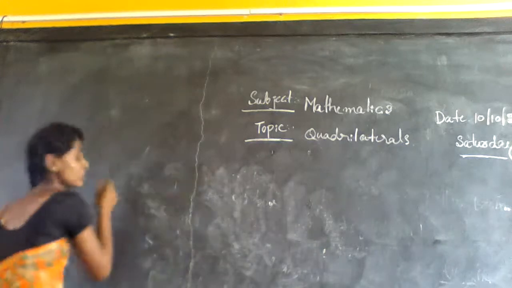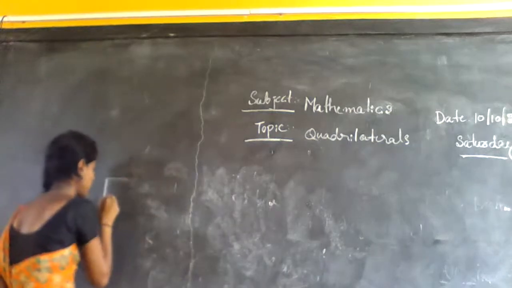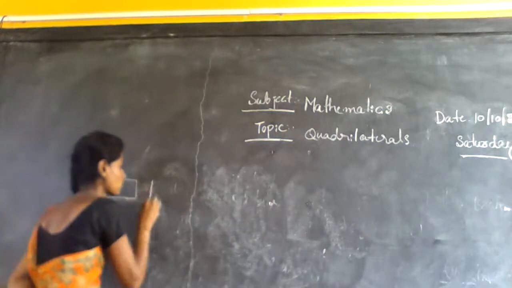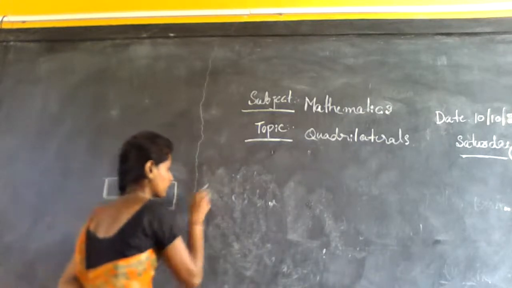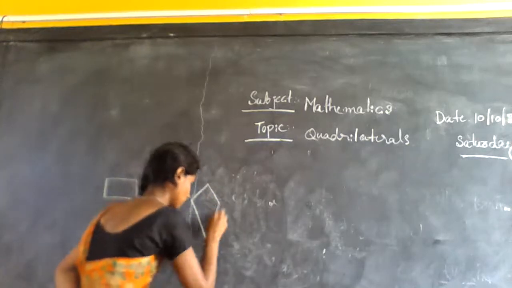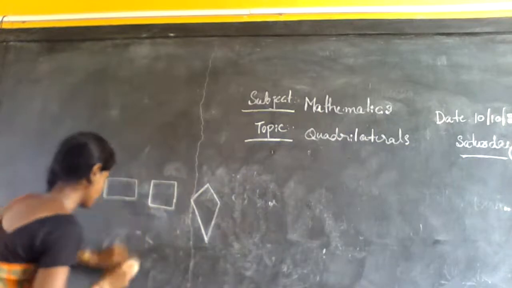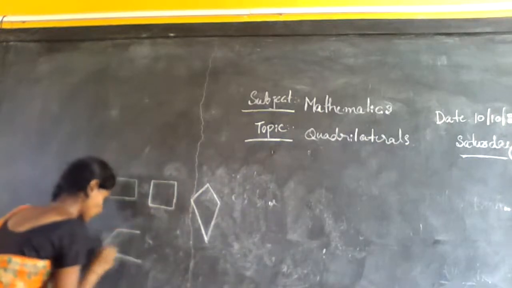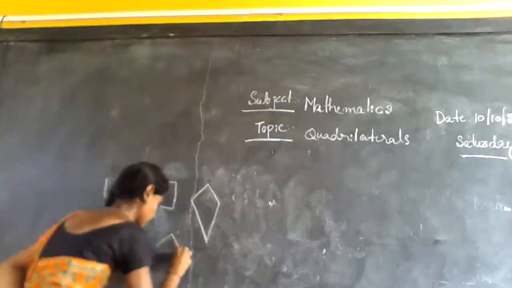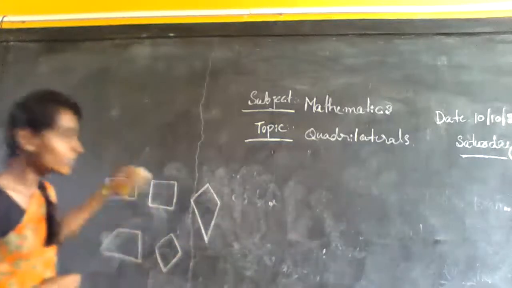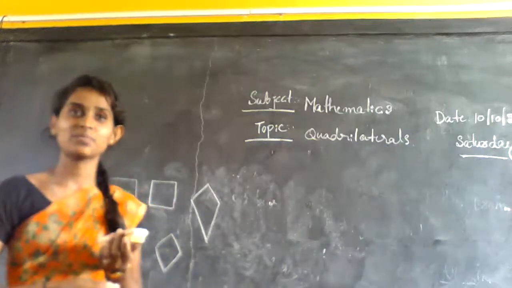Anybody? Imagine the figures of geometrical shapes like quadrilaterals. Rectangle, square, kite, trapezium. Okay. These are all the types of quadrilaterals. Observe those figures and tell me the definition of quadrilaterals.